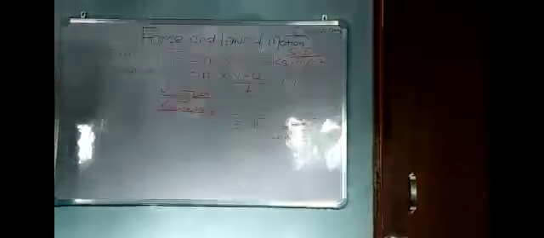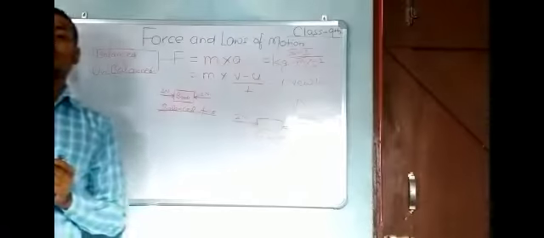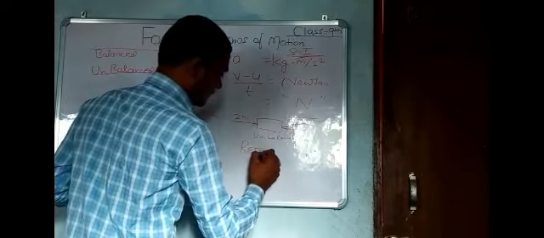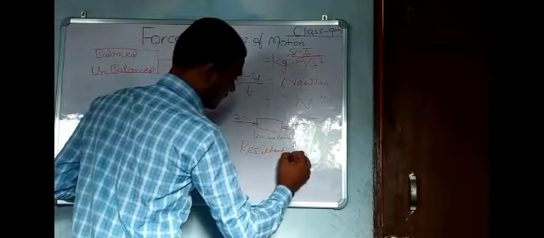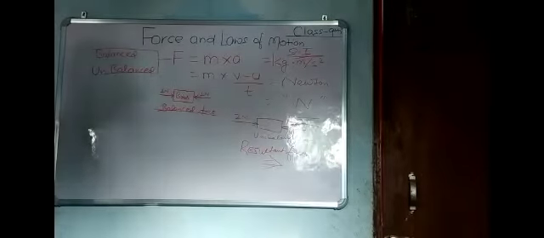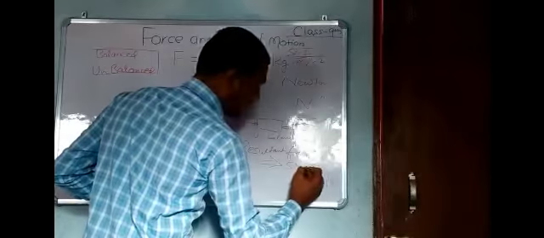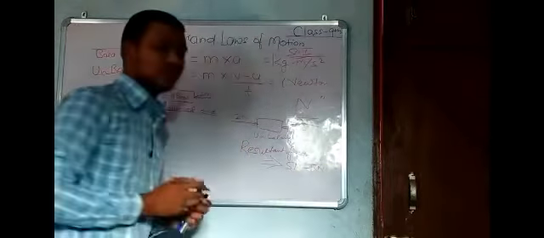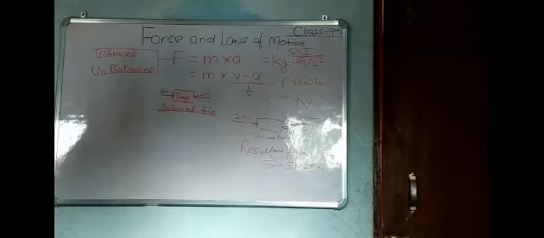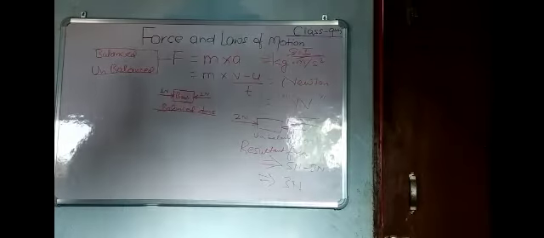Whenever an unbalanced force acts, we also calculate the net force or resultant force. What is resultant force? Resultant force is 5 Newton minus 2 Newton, which is 3 Newton.